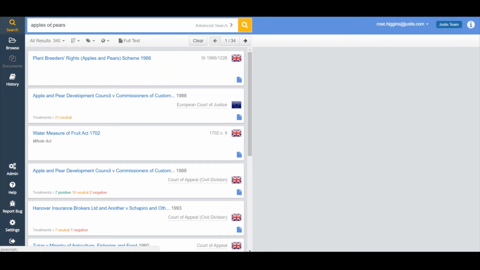Similarly, if you wanted apples but not pears, I specifically don't want anything that refers to pears, then type in not.